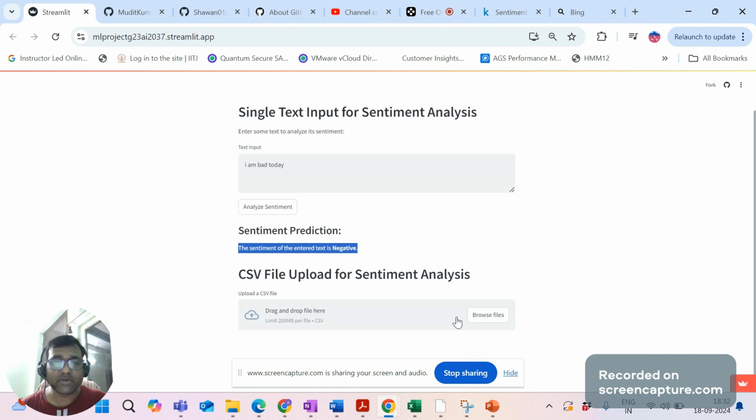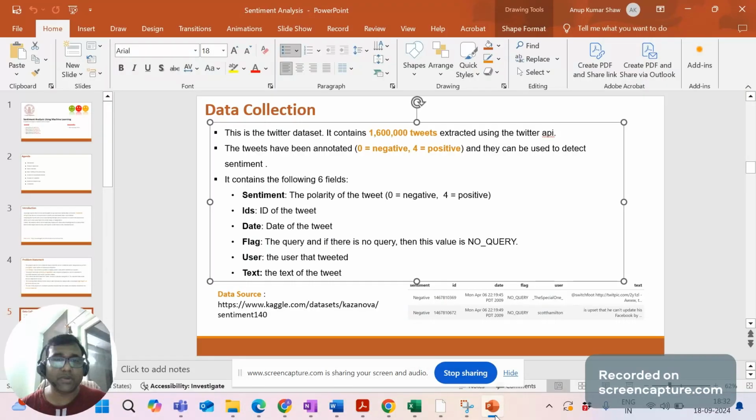So if you drag and drop a CSV file here, it will analyze the data and show you the results. All these things I have done in the backend, and I captured them in the PowerPoint. So let's go with the PowerPoint. As I told, the data has been collected for 160,000 tweets, where 0 and 4 are the negative and positive tweets. This is how it will look.